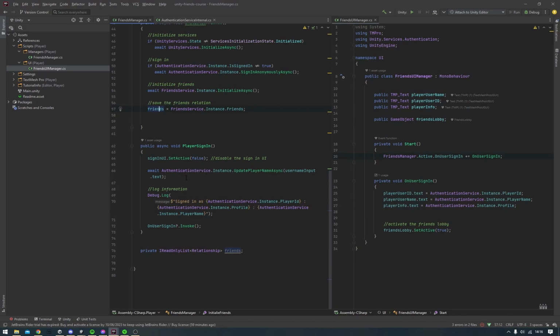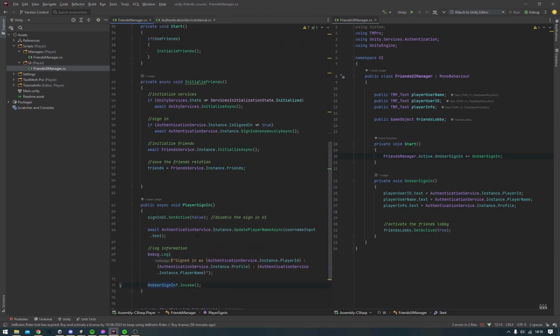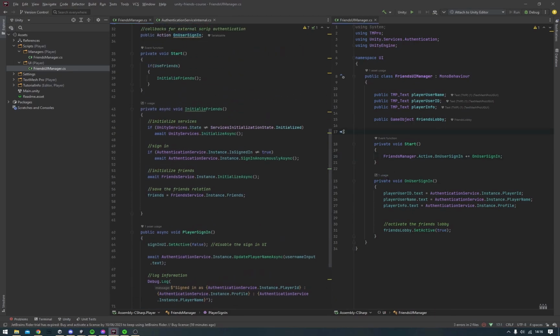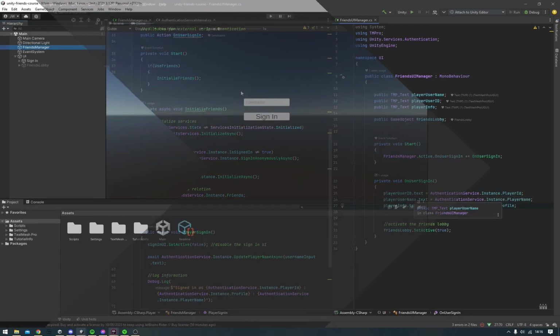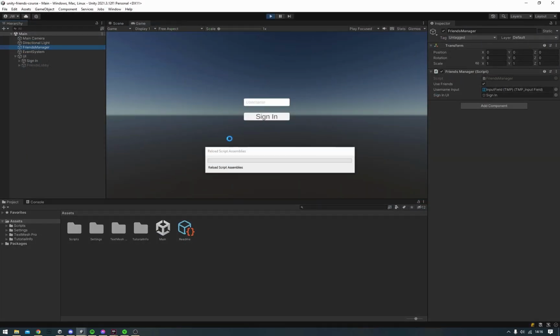Once that information is updated, it goes ahead and logs it to the console, and importantly, it calls the on user sign in callback, which we know is used by the Friends UI Manager. The Friends UI Manager receives this callback and goes ahead and updates this information so that it shows on our screen. So back in Unity, let's take a look at how this looks.